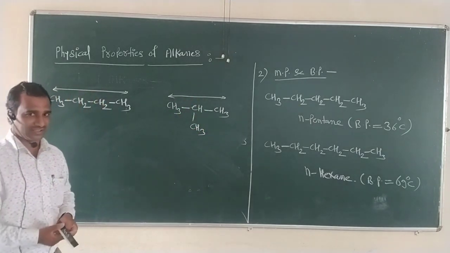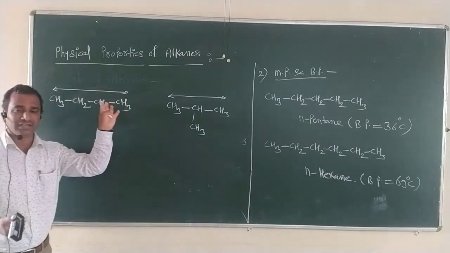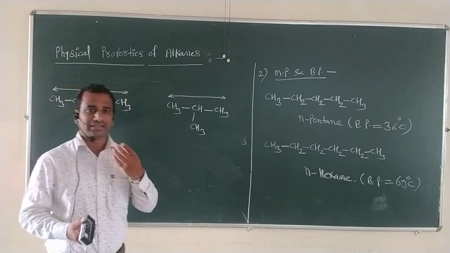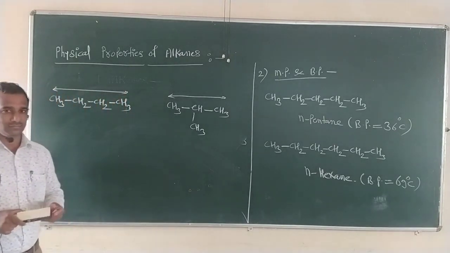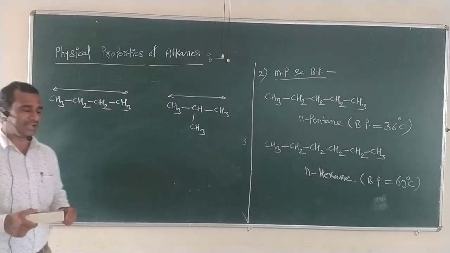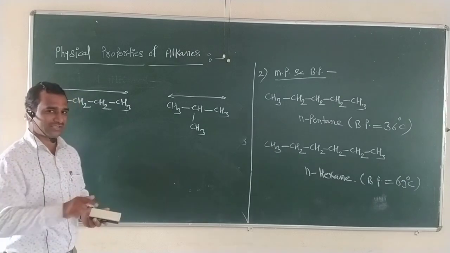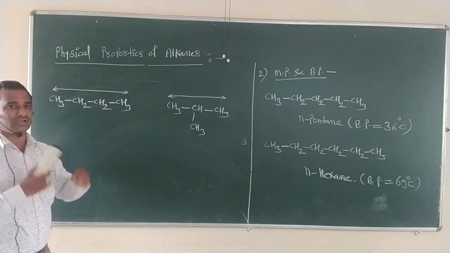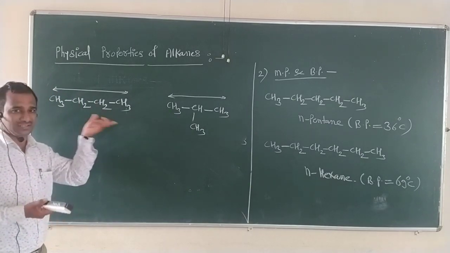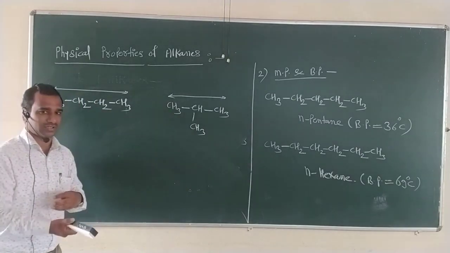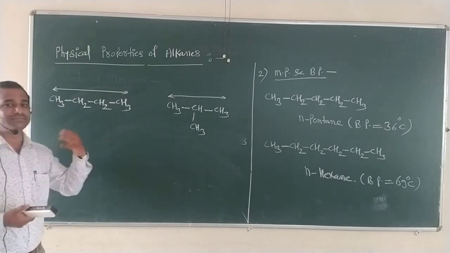Now what is the effect of surface area? We know very well that if the surface area is more for given alkanes, then the magnitude of intermolecular force of attraction is more for that alkane, and that molecule may form bonding with other molecules. That's why its structure becomes stronger, and its melting point and boiling point values go on increasing.